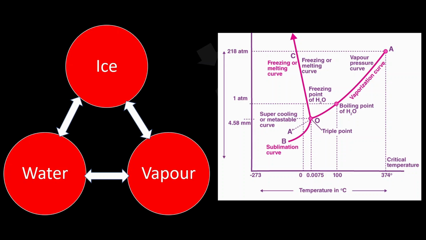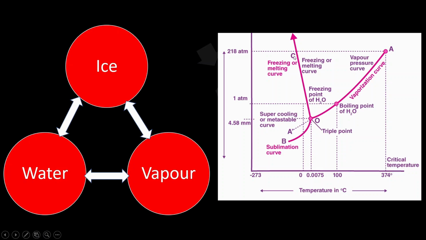Okay, volume of water increases, but for other liquids the volume will in fact decrease. So for water, remember once again, 4 degrees Celsius to 0 degrees Celsius, you cool it down, so its volume will increase instead of decreasing. Okay, on the other hand, if you increase the temperature of water from 0 degrees Celsius to 4 degrees Celsius, its volume will decrease. Okay, so I hope this much thing is clear to you, and that is why this particular slope is a negative slope.